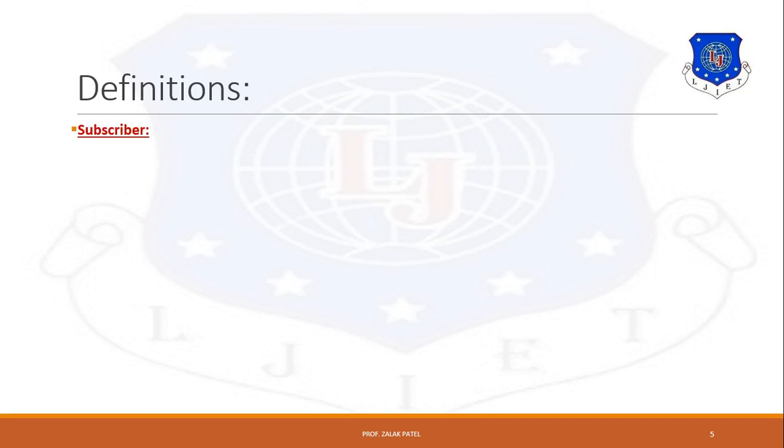First one is subscriber, basically a user who pays subscription charges in order to use services. Next is mobile station or mobile. It is used during motion at unspecified locations in a cellular system.